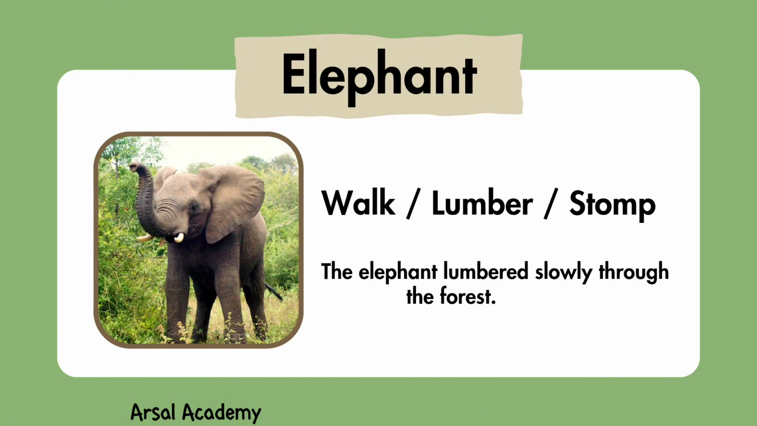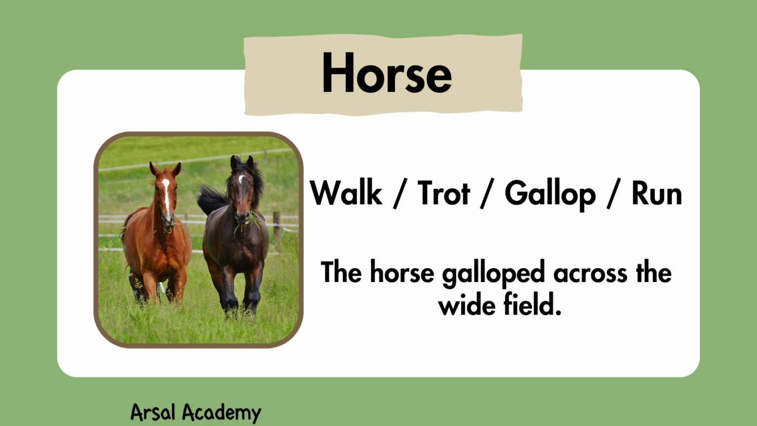This is an elephant. It can walk, lumber, and stomp. The elephant lumbered slowly through the forest. Horse. It can walk, trot, gallop, and run. The horse galloped across the wide field.